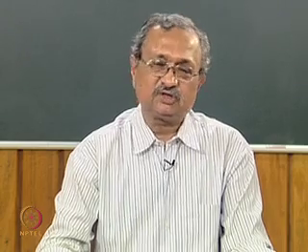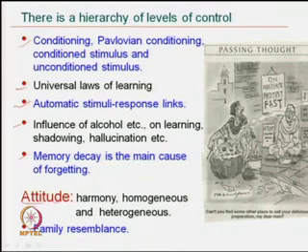Normally, it is said why people forget things when age grows. The physiological reason may be that some gray cells are dying and so something is missing, some information is missing. Another is that memory decay. Then the attitude to learn the things, the harmony, homogeneousness and heterogeneousness, those things.